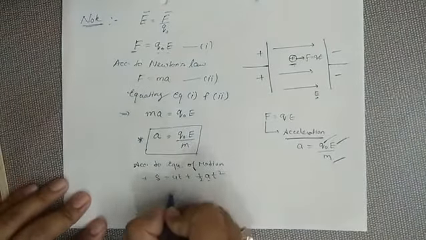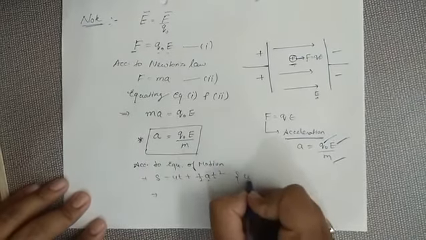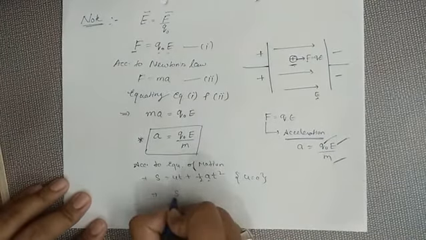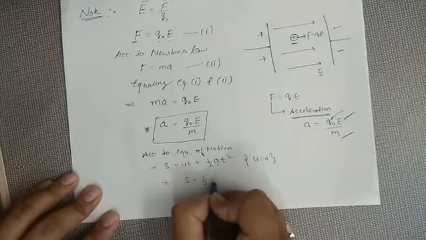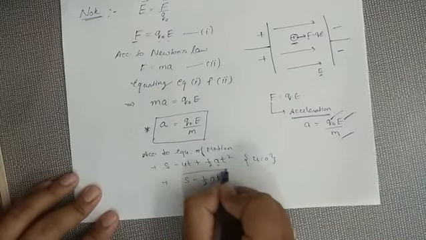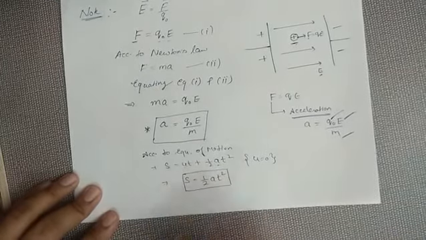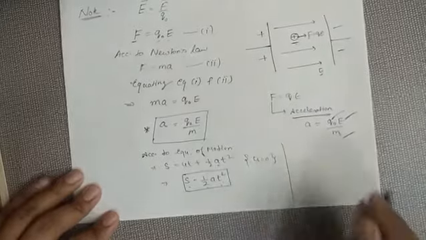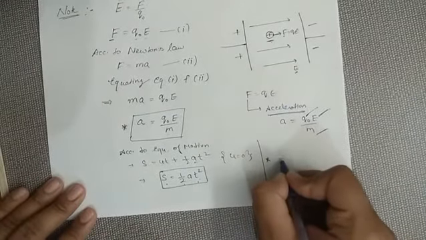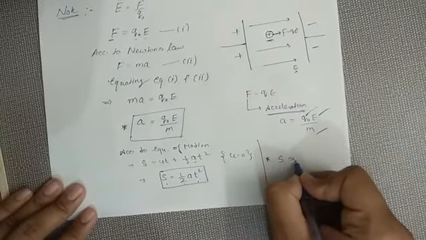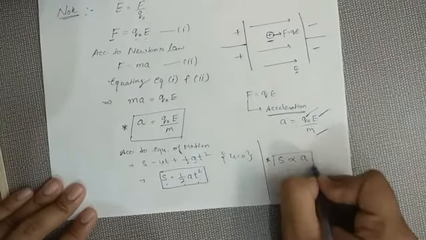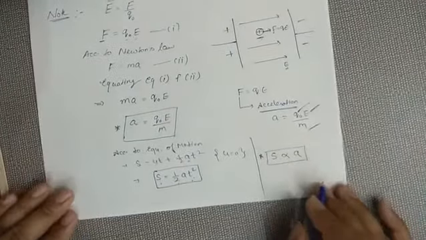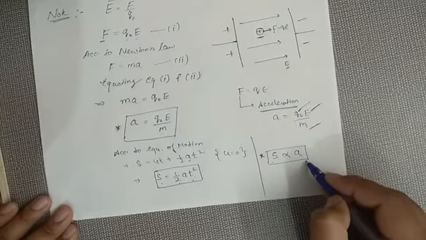So considering initial velocity to be 0, S will be half of at square. Half is a constant. If time remains constant, then an important thing you can derive here: displacement of a particle is proportional to acceleration.